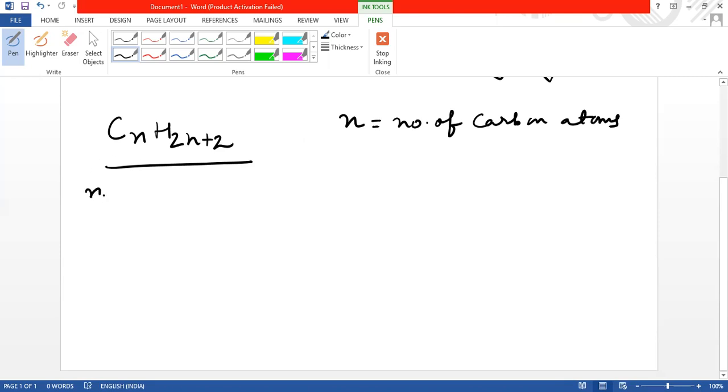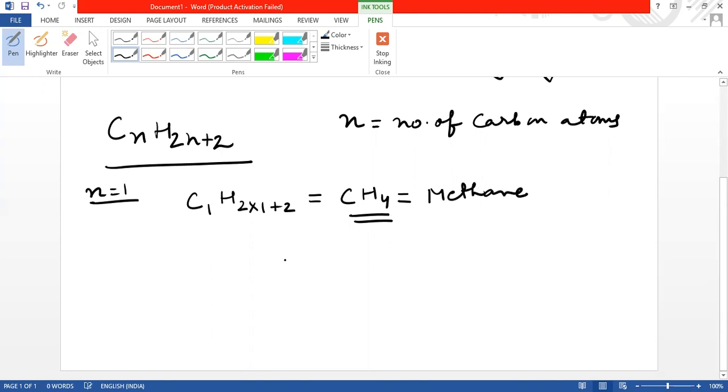Now, if we take the value of n as 1, we'll write C1H(2×1+2). By solving it, we'll get CH4. We will not write 1 here. This compound is the first member of alkanes, and it is known as methane.